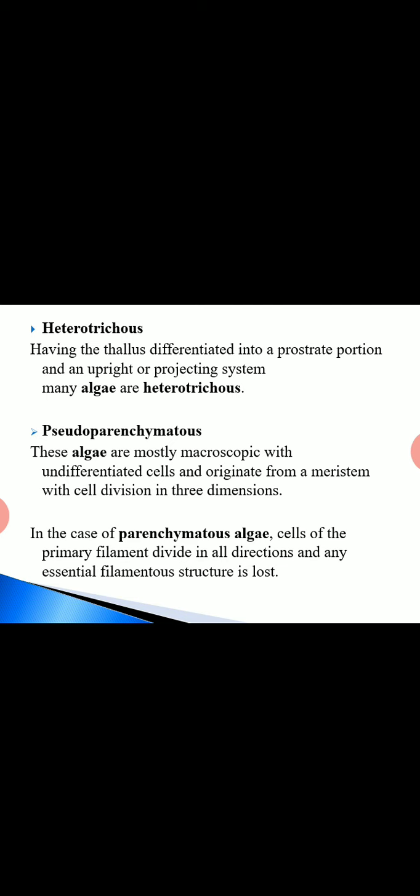So what is parenchymatous algae? Cells of primary filaments divide in all directions and any essential filament structure is lost. So the filament structure is lost and it gives parenchyma, as meristematic cells divide and redivide in all directions. So I have explained here the two terms, heterotrichous and pseudoparenchymatous.